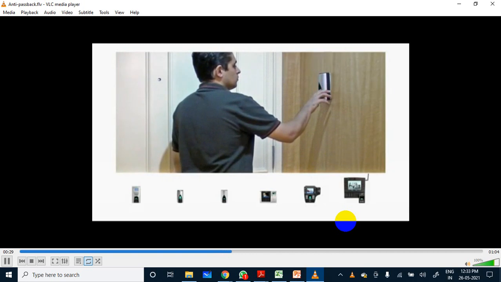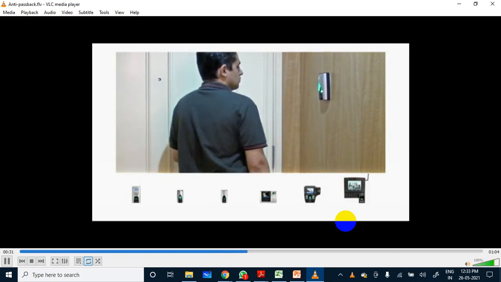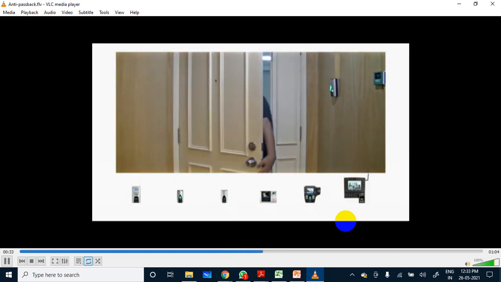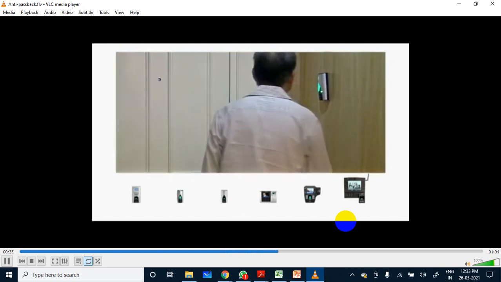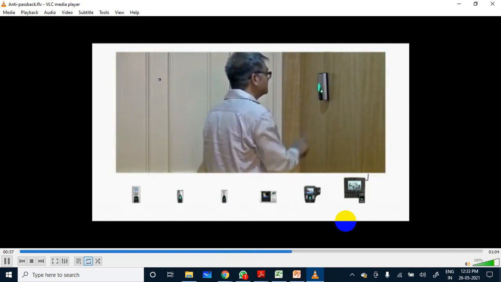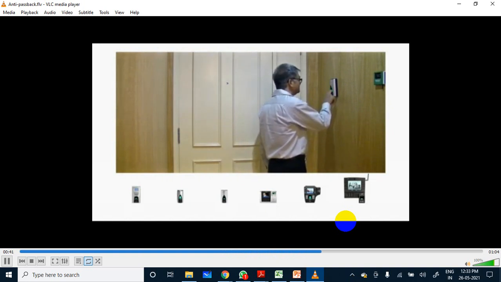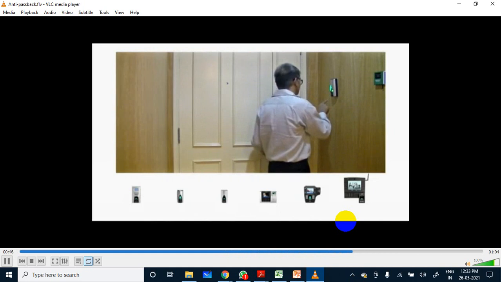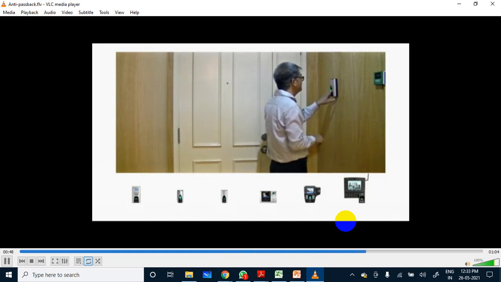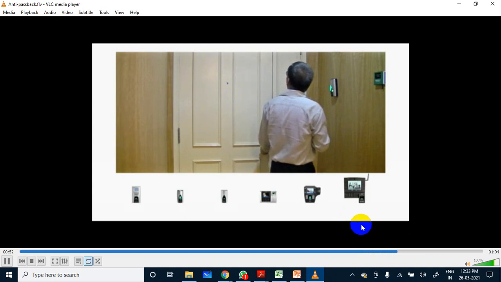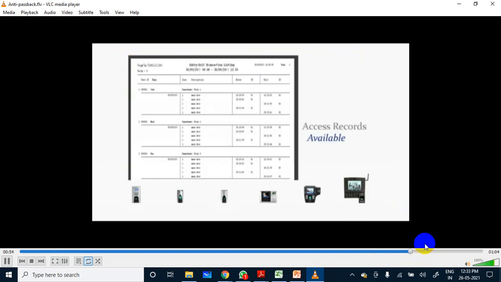This is important in an environment that practices strict security. Any person that is entering a premise would not be allowed to exit without his entry record and vice versa. With anti-passback, all access records are available to promote a more secure working environment.